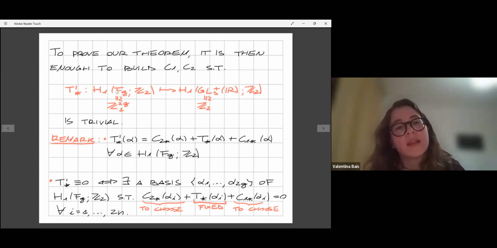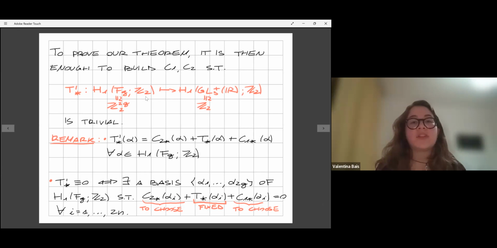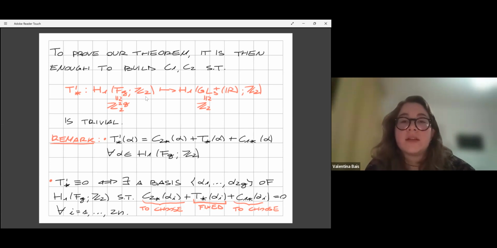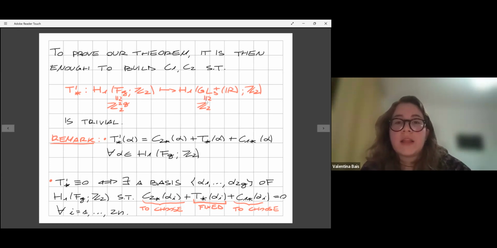Now notice the following: on the left, we have the first homology group of the orientable surface of genus G with coefficients in Z2, which can be proven to be isomorphic to Z2 to the power 2G. And as a basis, we can choose, for example, what is called the symplectic basis made of all the meridians. So we have G meridians and G longitudes for the orientable surface. And as I told you before, on the right-hand side, I have just Z2, because the fundamental group of this general linear group is Z2. By taking the abelianization, we get again Z2 because Z2 is already abelian.